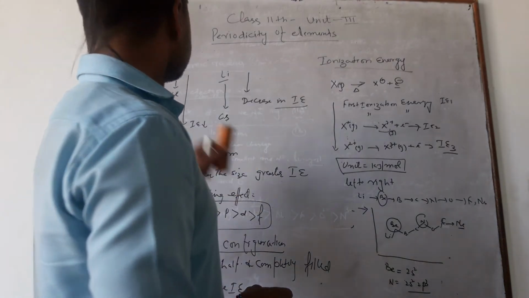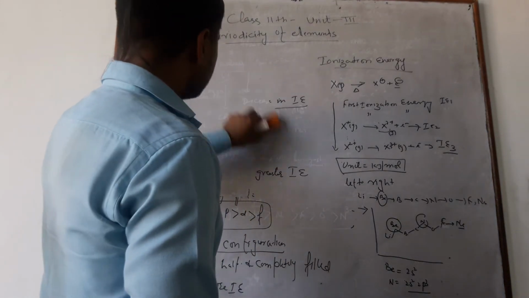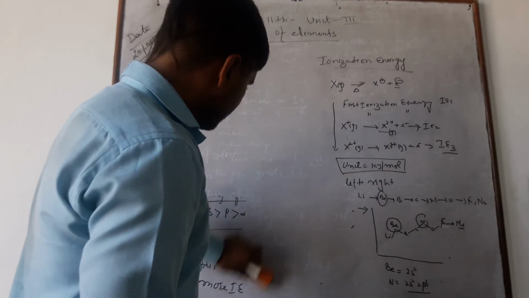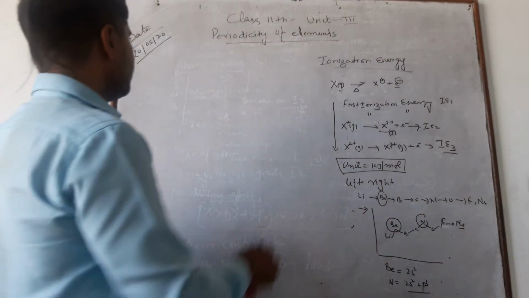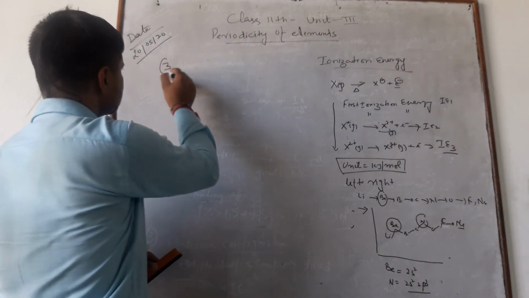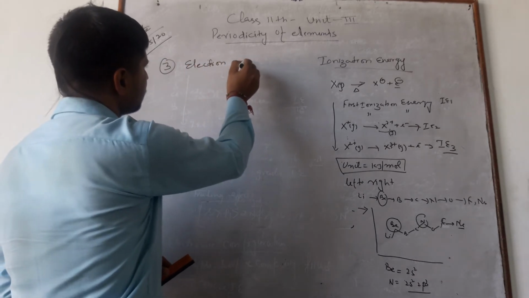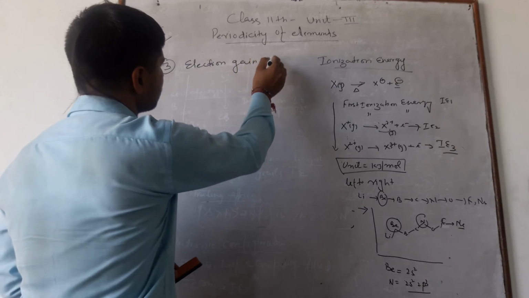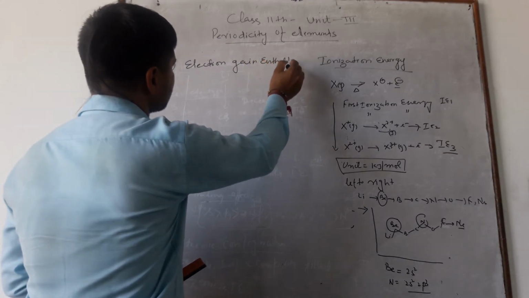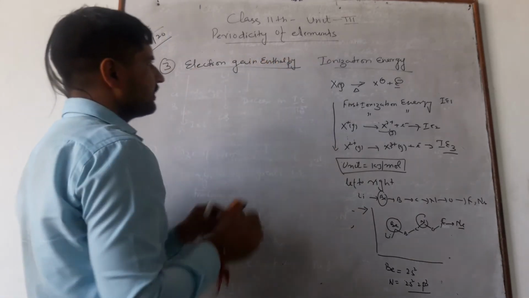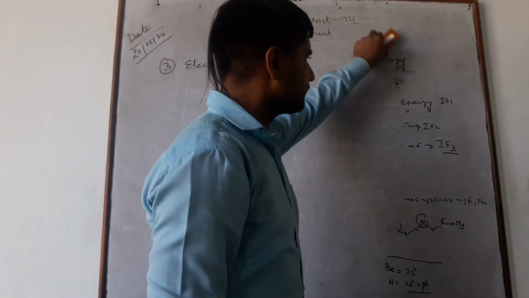Now another one is electron gain enthalpy. Third is electron gain enthalpy. What is electron gain enthalpy?